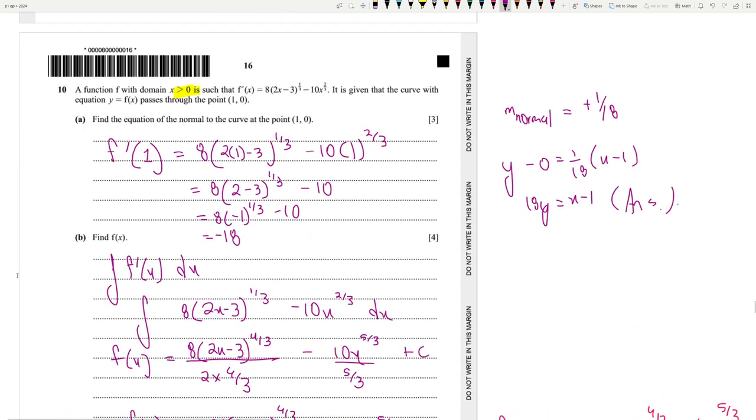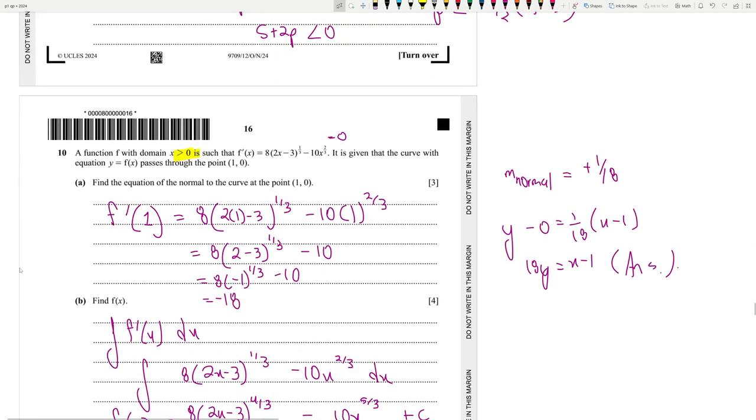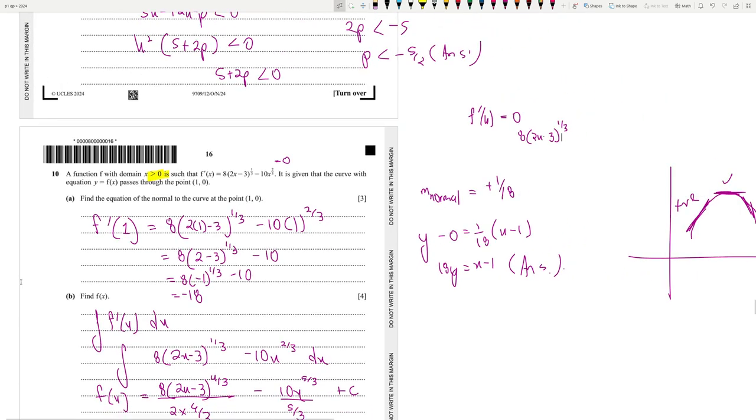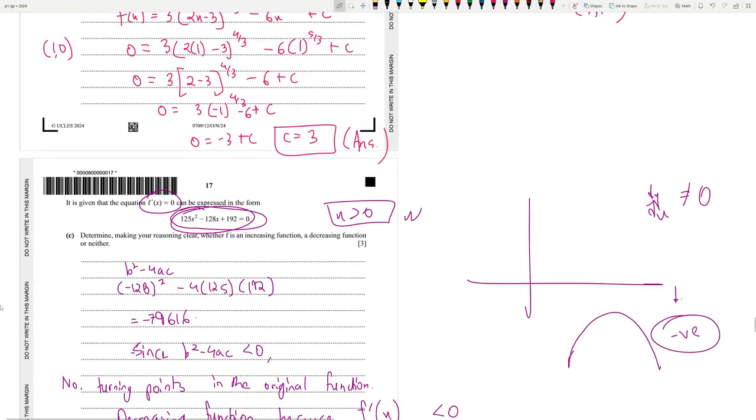How did we figure that out? If you equate this with 0, this is very important. Okay, for x greater than 0, of course, you would get no turning points. Look, if you equate f prime x with 0, what do we get? 8 to x minus 3 to the power 1 by 3. Or basically this, if you equate this with 0, try doing it. This is that equation essentially, right? If you try doing it, you will actually get imaginary solutions.